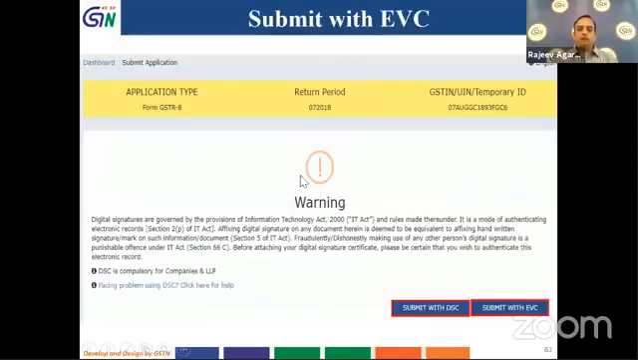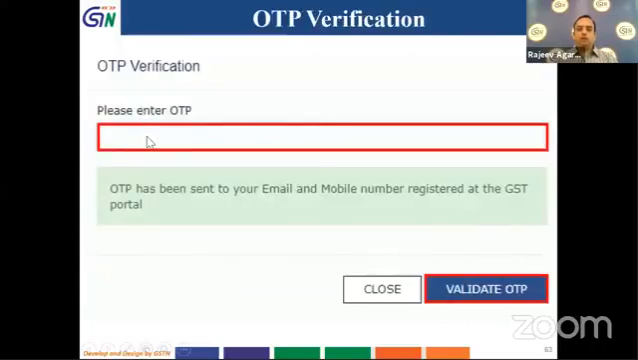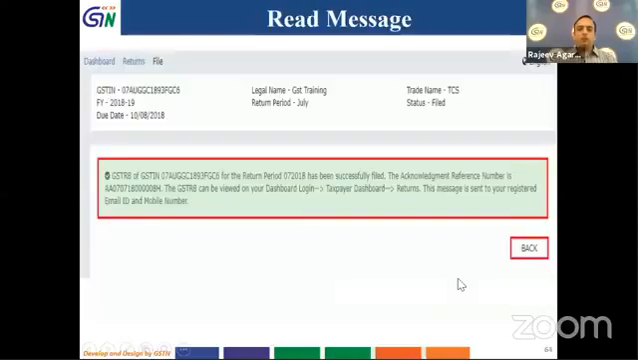After that, I have to choose whether I want to file it with EVC or with DSC. We will choose the option of filing with EVC, and then an OTP will come to my mobile. I have to enter the OTP and click on validate OTP, and this message will come that my return has been successfully filed. It will also give me an application reference number and show me a path where I can view it. If you see, the status of the return has changed to filed also.